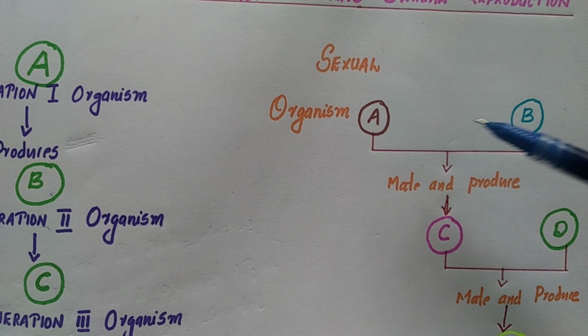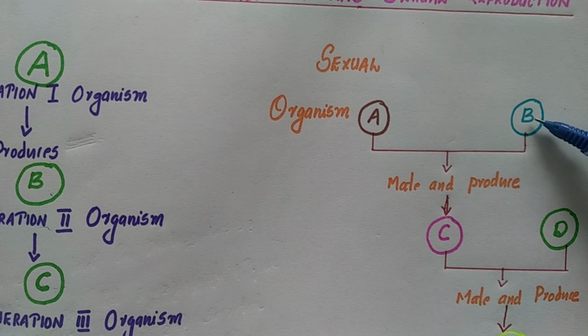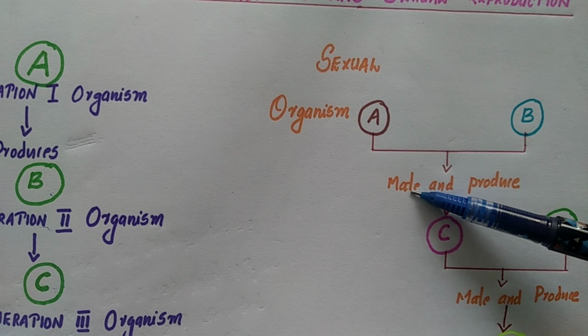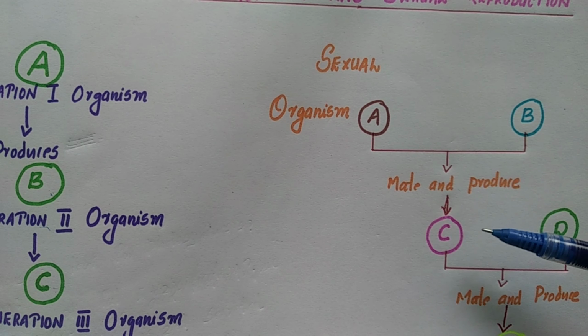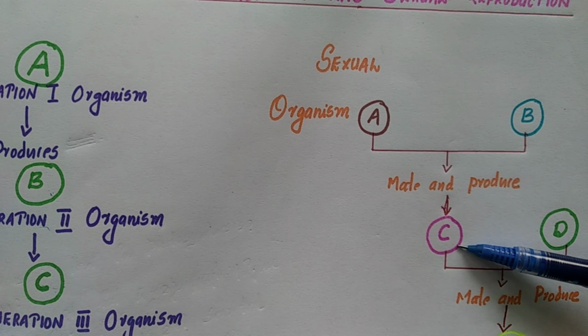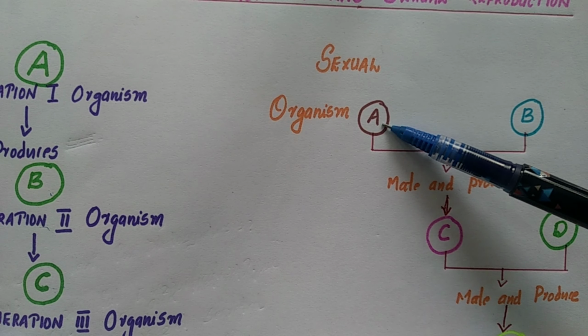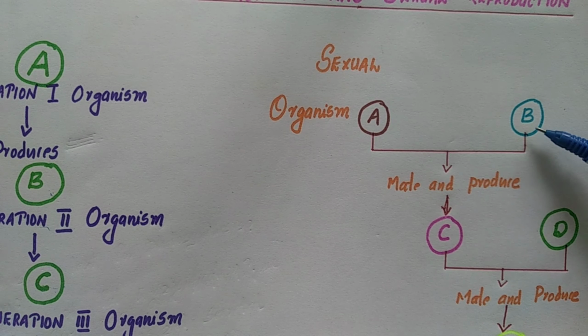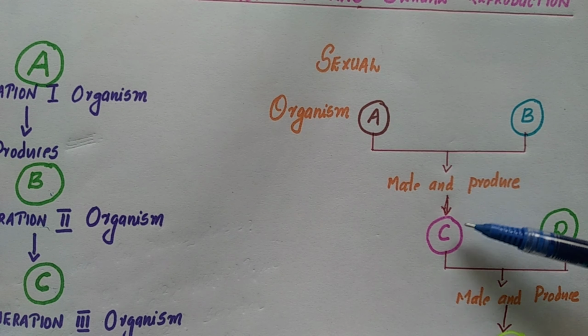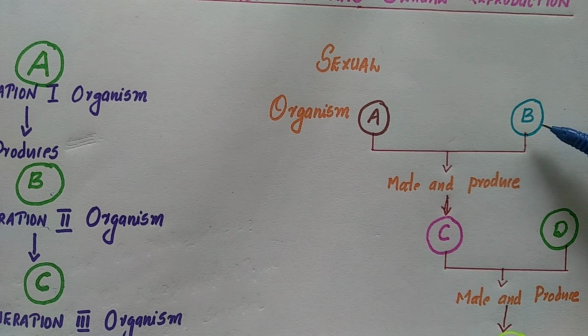These two parent organisms undergo sexual reproduction, and after mating they produce a new organism, which I have mentioned here as C. This does not possess entirely the characters of A, nor all the characters of B.